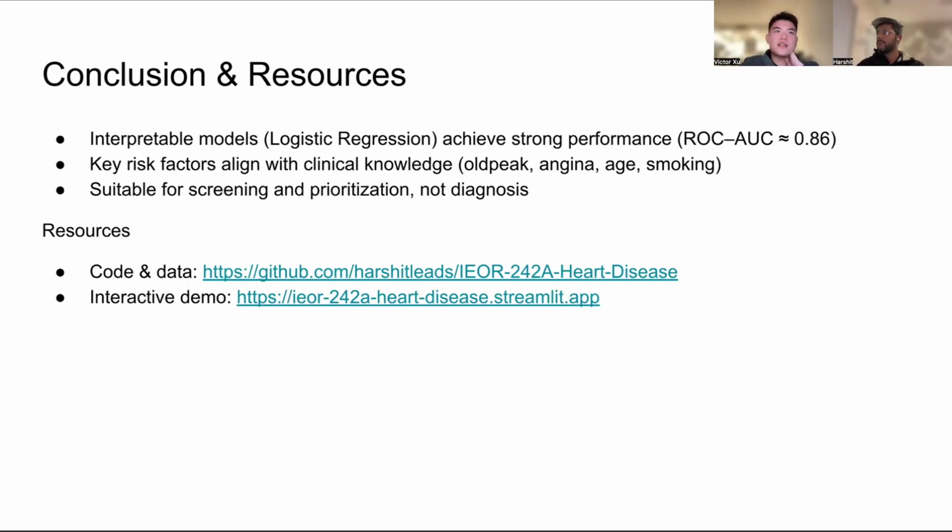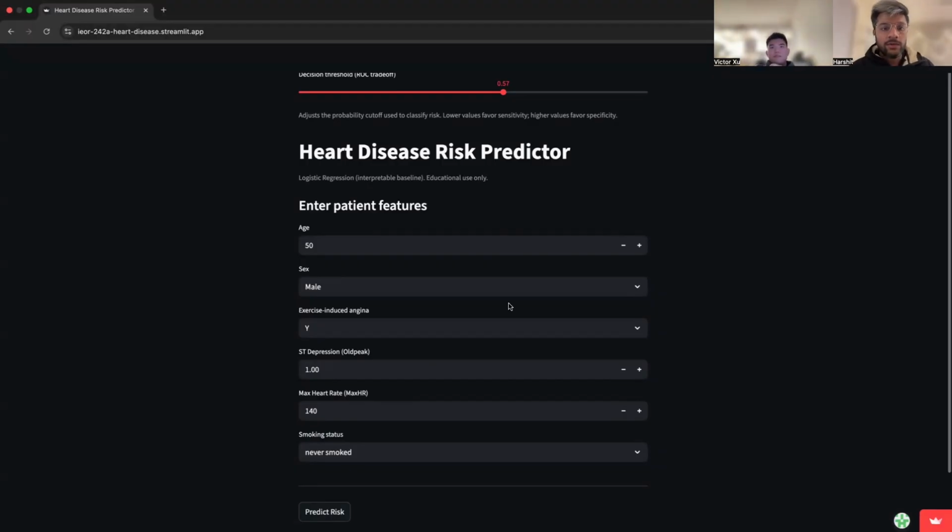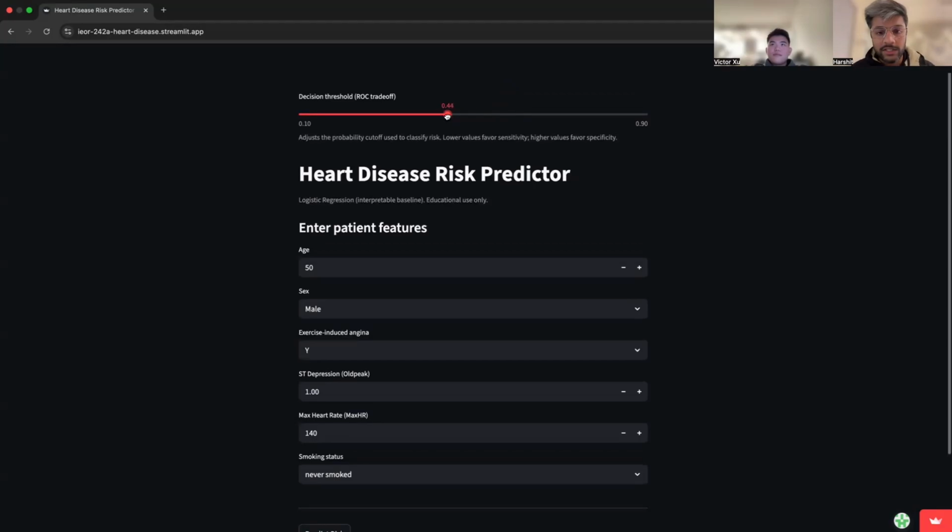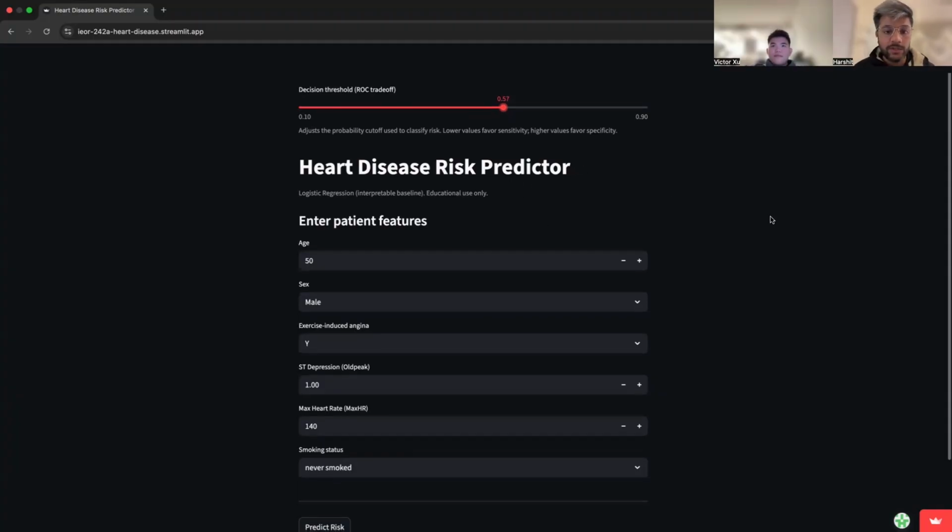We also built an interactive demo, so Harshit will show it to you. We can look at the decision threshold at the top, which shows the ROC trade-off. Adjusting this lets us split the difference between a positive and a negative diagnosis. There's a disclaimer at the bottom: for educational use only, so don't rely on this data. It is only for educational purposes for this project.